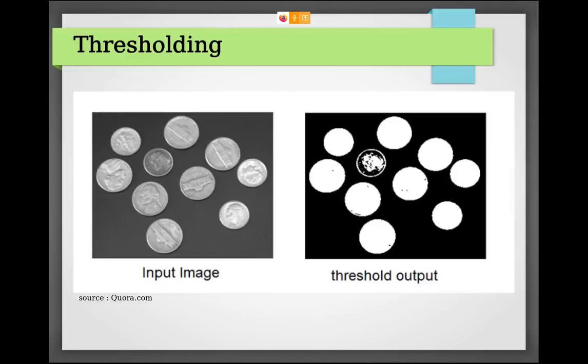If a pixel value is less than the threshold value, it converts into black or white, whatever you want. You can see several coins in the input image, and after converting this image with the threshold, you can see white circles. It helps us with feature detection, or you can measure the perimeter or the center of the coin. This is the application.